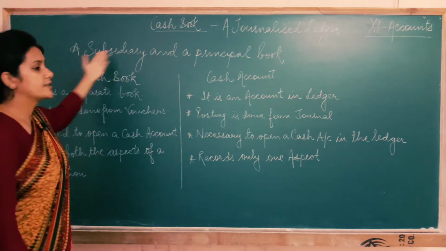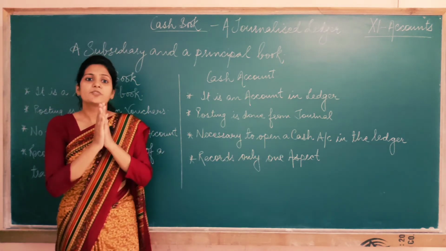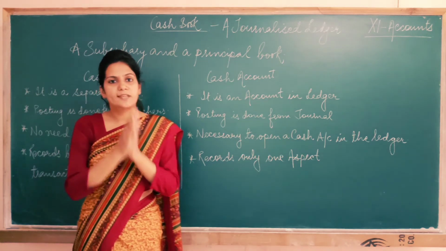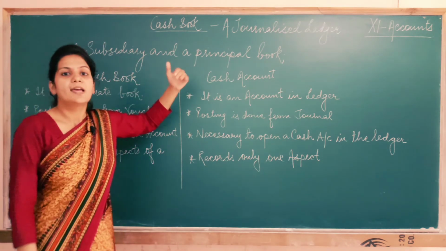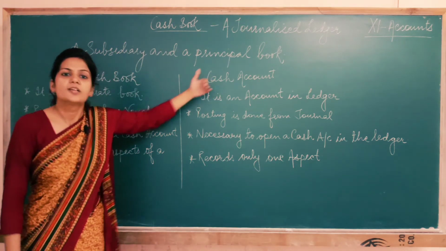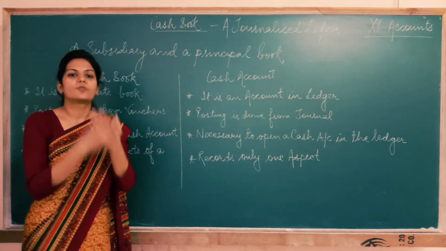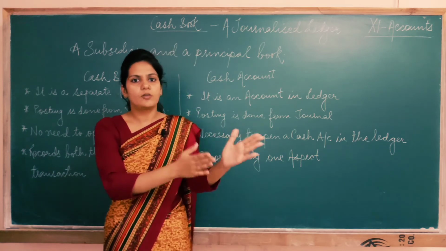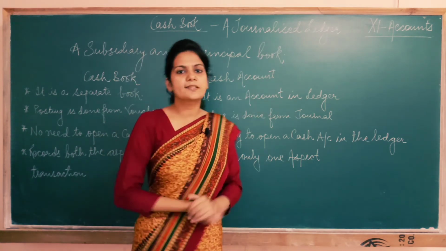Secondly, the cash book is a subsidiary book, as I told you, because the transactions in the cash book are recorded from supporting vouchers. And in the same way, if I'm making a cash book, I don't have to make ledger accounts, so it becomes a principal book or the book of final entry also. So the cash book possesses some features of the journal and the ledger also. So we call the cash book a journalized ledger.